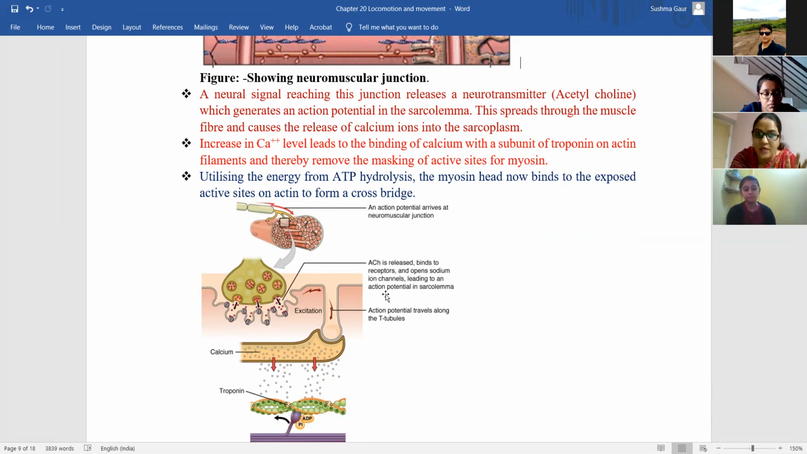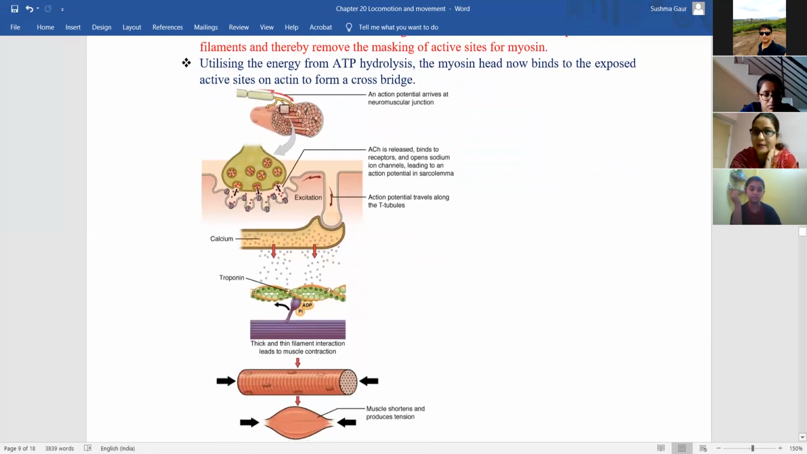sarcoplasm. Now when the calcium level is increased, this calcium binds to the troponin that is present on the actin. This troponin is the binding site for calcium. Now when the calcium comes and binds to the troponin present on the actin, then it makes a space for the myosin to bind to actin.